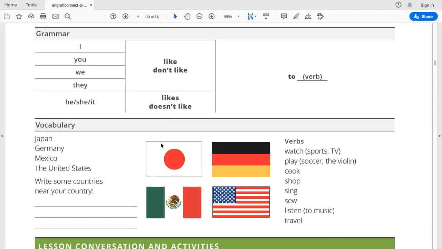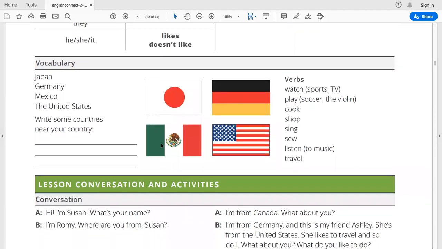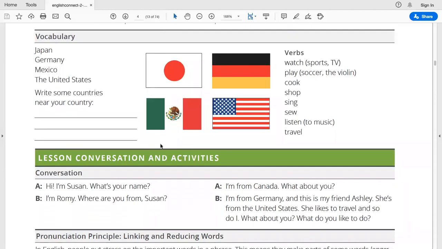Okay? Now, if we go to the next section, we will learn some vocabulary about different countries and some verbs. So we will see Japan, Germany, Mexico, the United States. Here we are asked to write some countries that are near to us.